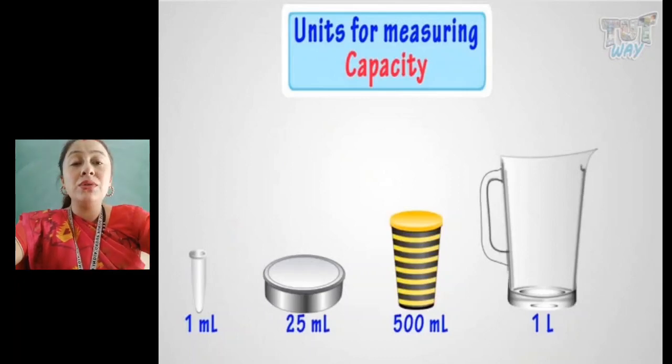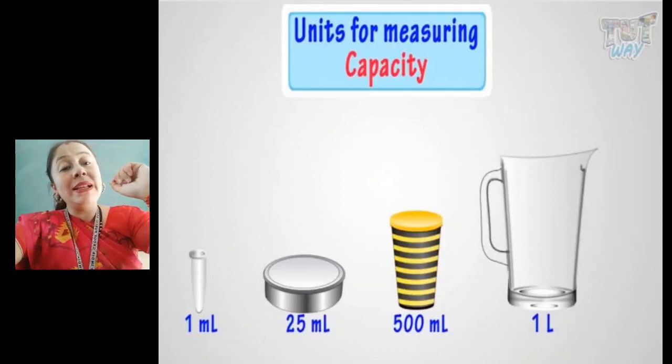Like I told you, if I am drinking 1 bottle of water, I am drinking 1 liter of water. But eye drops and ear drops we use in very small amounts, so we measure those in milliliters.